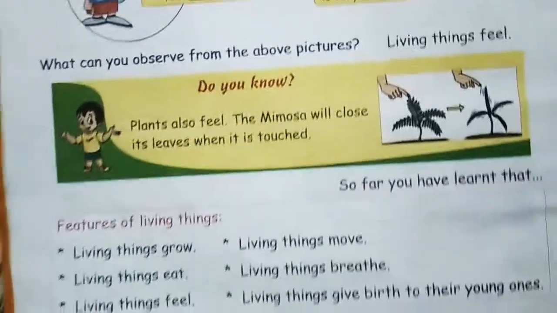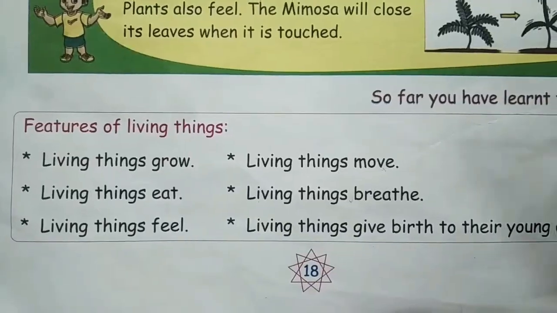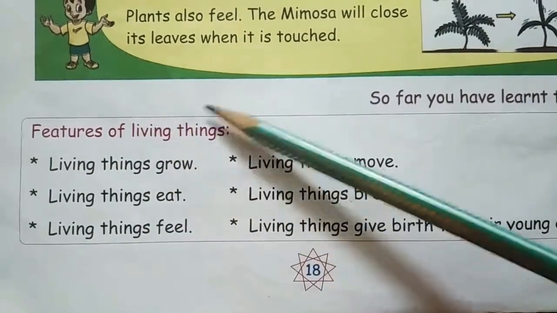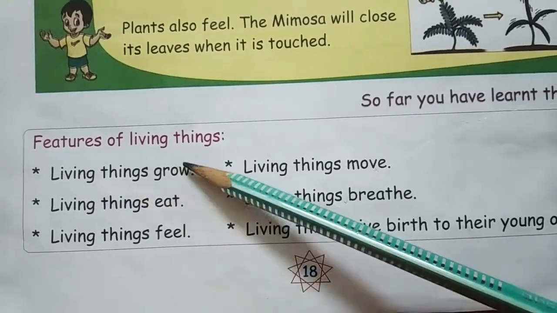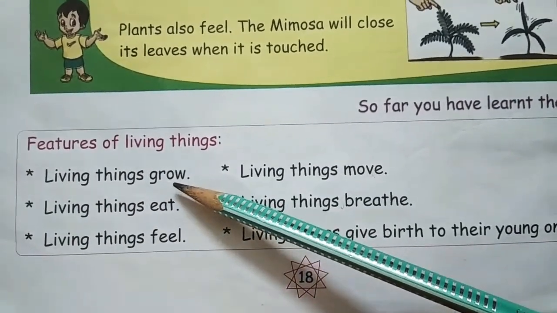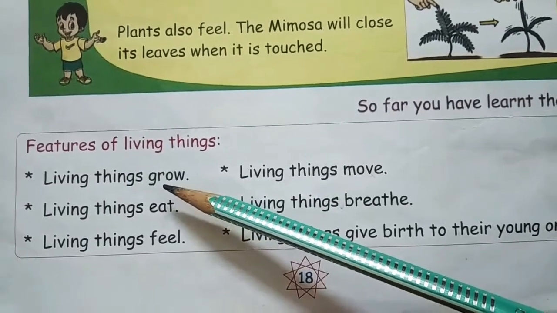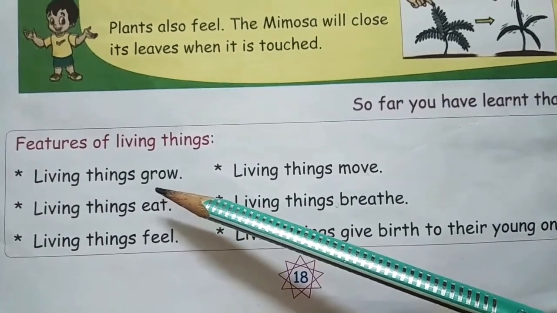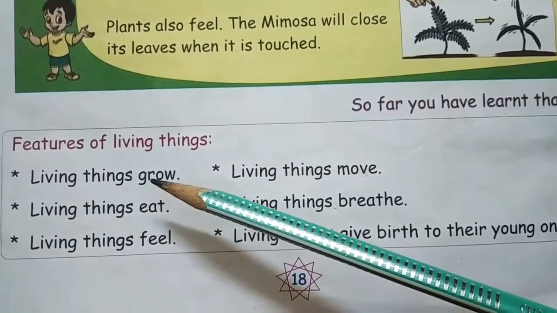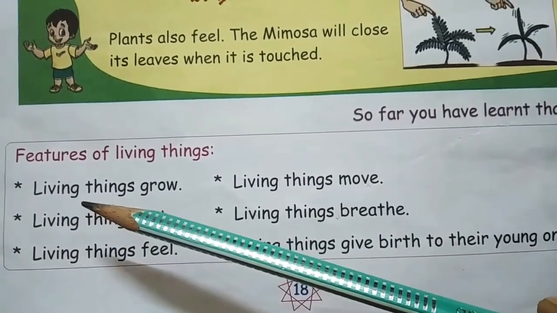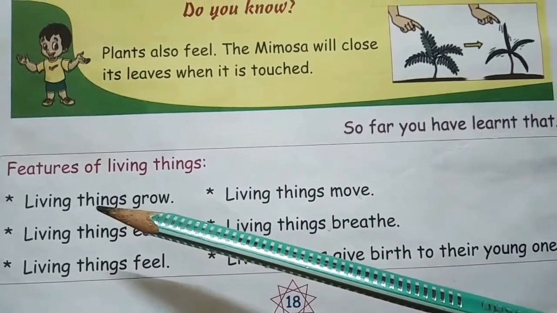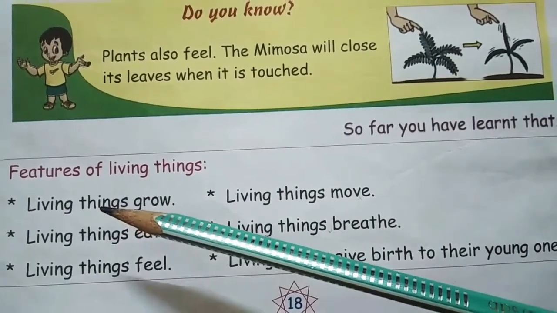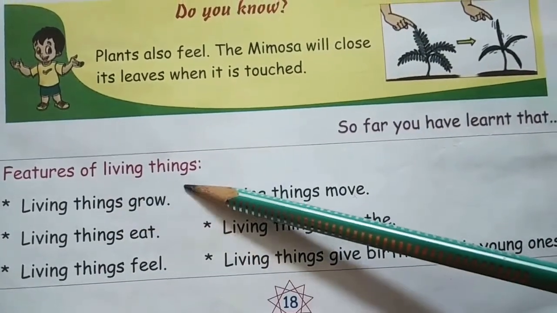Okay. Now let's see all the points. So features of living things, right? So here you can see the first one is living things grow. Yes or no? Living things grow. We have seen how a seed grows into a baby plant and again the baby plant grows into a tree, right? Next is what? A baby grows into a man or woman and next it grows into an old man or old woman, right? So that's why living things grow.